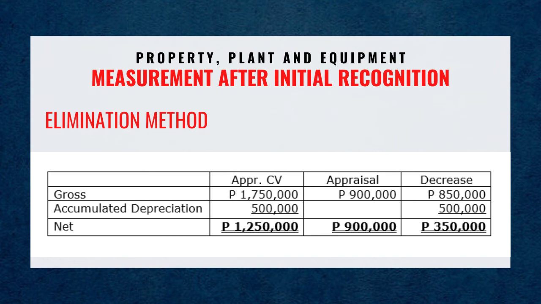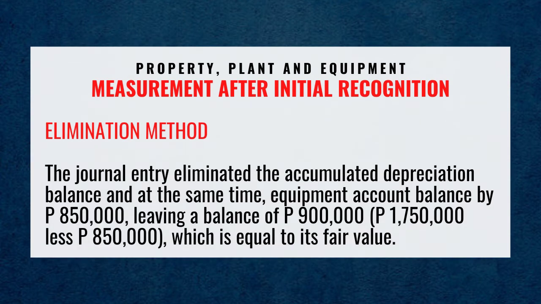Accumulated depreciation appraised CV 500,000 pesos, decrease 500,000 pesos. Net appraised CV: 1,250,000 pesos, appraisal 900,000 pesos, decrease 350,000 pesos. The journal entry eliminated the accumulated depreciation balance and at the same time reduced the equipment account balance by 850,000, leaving a balance of 900,000 pesos, 1,750,000 less 850,000 pesos, which is equal to its fair value.